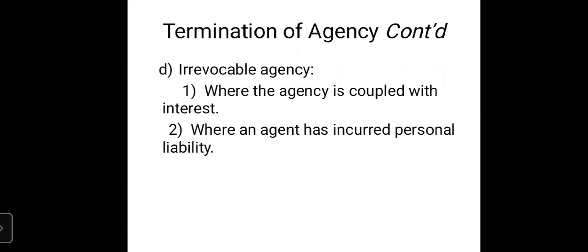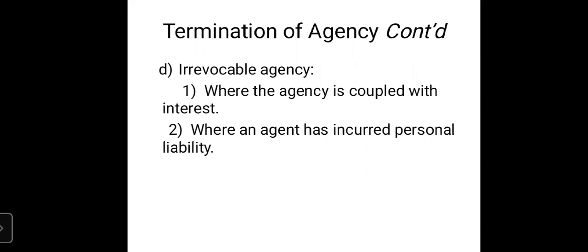So the agent made the third party believe that whatever information he is sharing is correct. And for that, he took the guarantee that if anything happens otherwise, then he shall be held responsible for that particular contract. And he gives that guarantee in writing to the third party. On receiving that guarantee letter from the agent, the third party signs the contract with the principal.